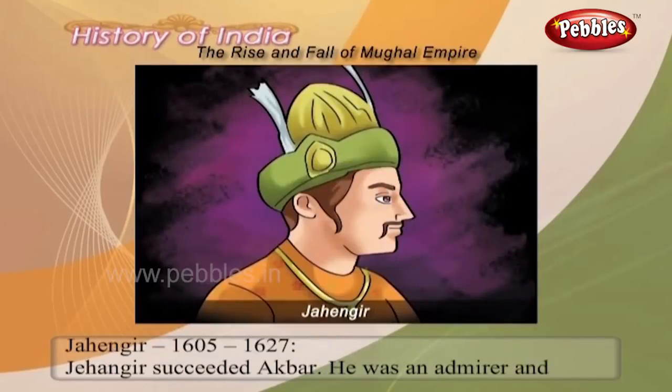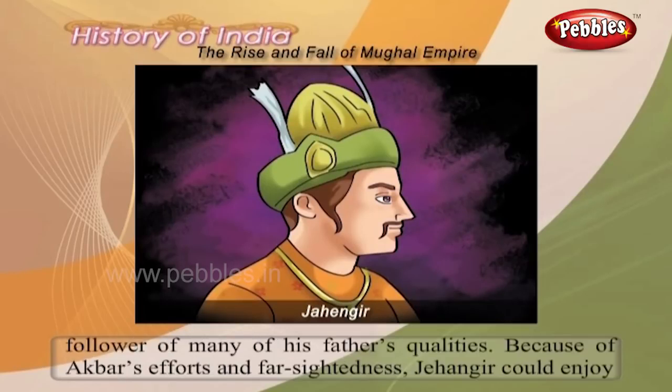Jahangir, 1605 to 1627. Jahangir succeeded Akbar. He was an admirer and follower of many of his father's qualities.